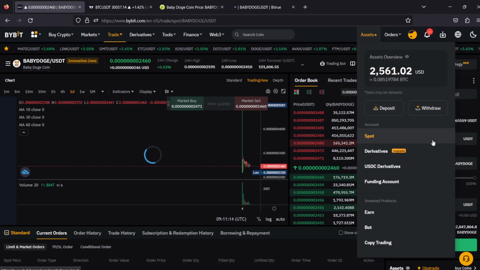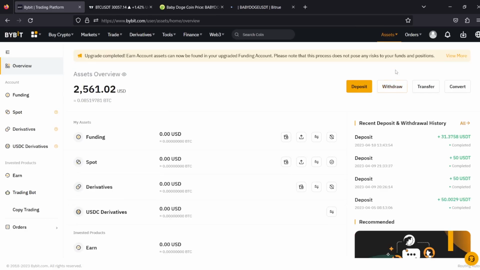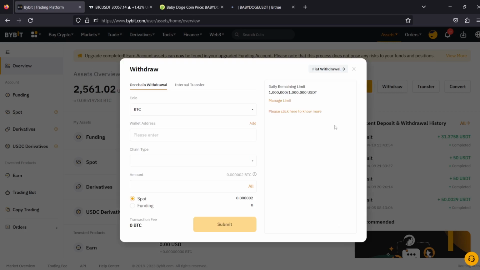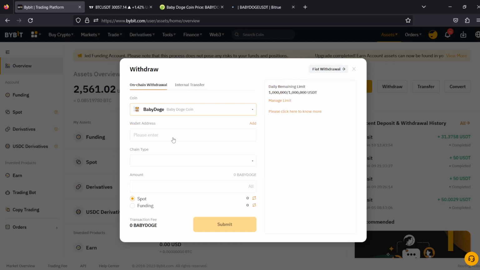Right here, if we want to withdraw this coin, we are going to use Baby Doge. I mean, we are going to use the BEP20 network, which is Binance Smart Chain. So let's take a look at it right now. Let's search Baby Doge right here, like this. Right now you can see that it's supporting BSC BEP20 right here, and you can see the fee right there. This is actually good because this network is fast and it's cheap.